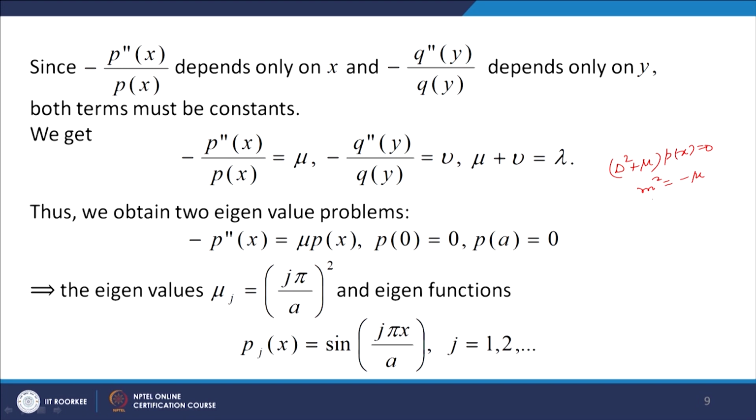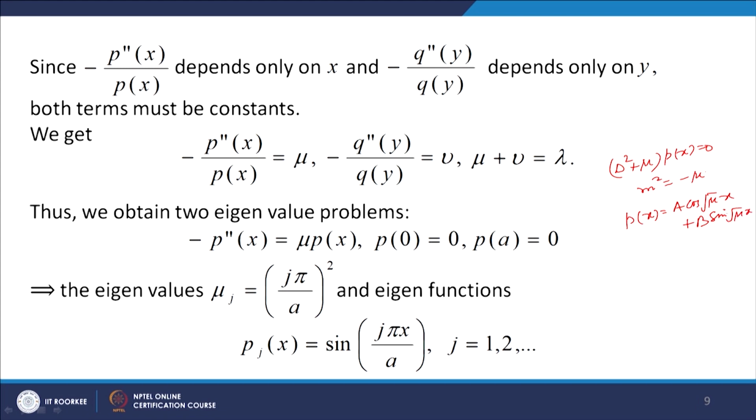This gives us 2 complex roots, because mu we are taking here as positive. Okay. So p x will be equal to a cos root mu into x plus b sin root mu into x. Okay.